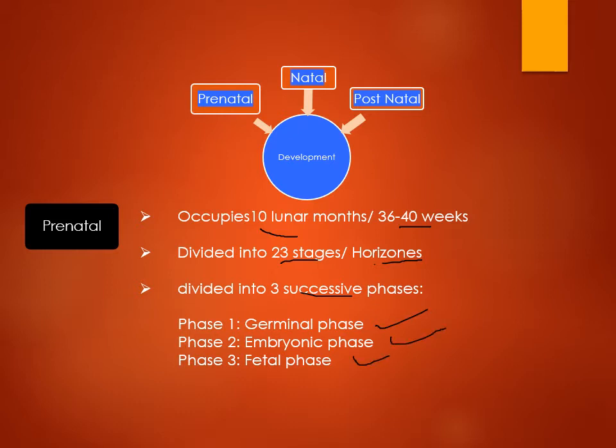Germinal phase is with formation of germ layers, and embryonic phase is with the development of embryo, when the developing zygote or developing ovum is 2 months old, till it is called an embryo, and after 2 months the embryo is called a fetus.